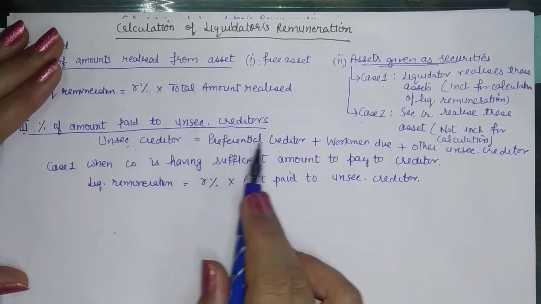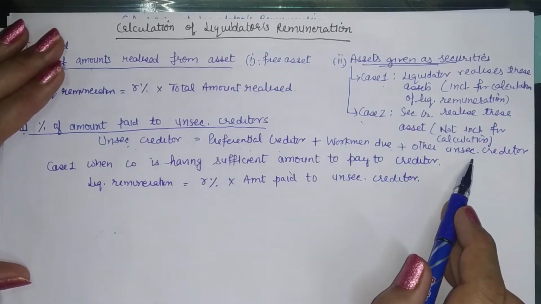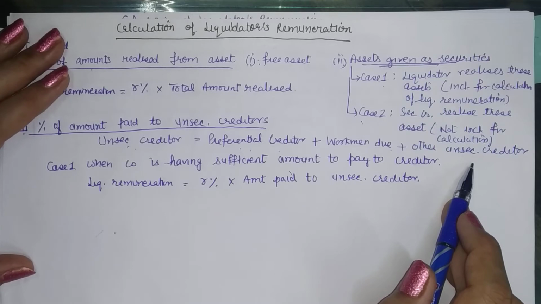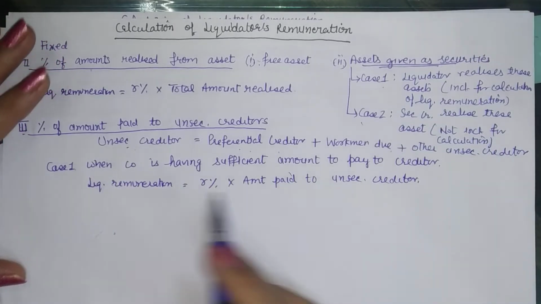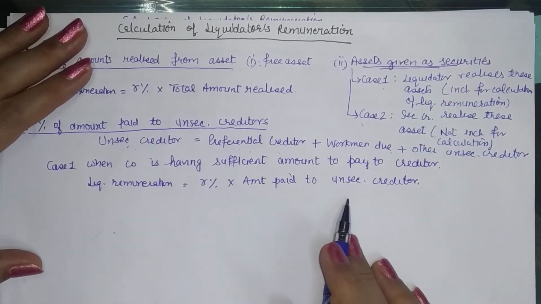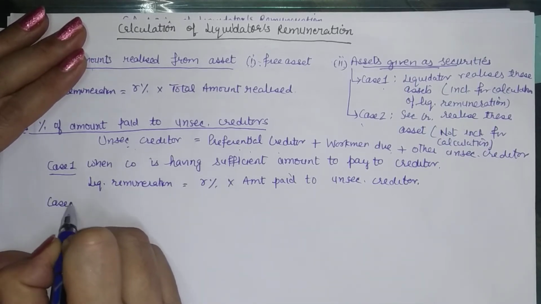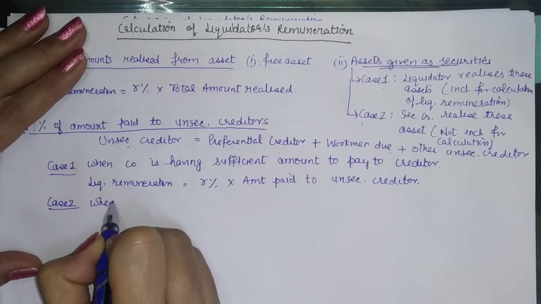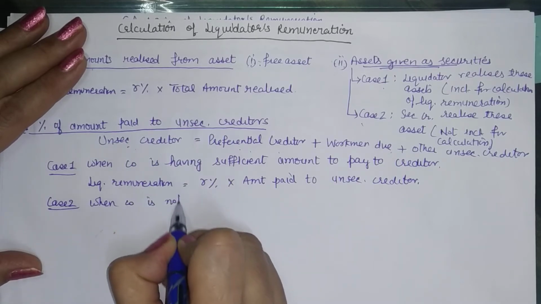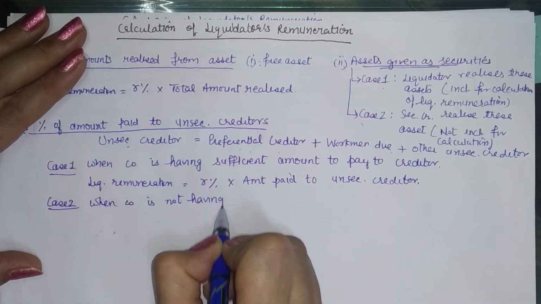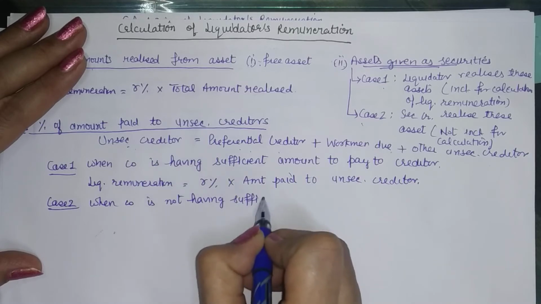So by definition, these do not include secured creditors and creditors having security with the floating charge. Rest all are unsecured creditors. So a direct percentage can be applied. However, when the company is not having sufficient amount to pay to these creditors, then how will we calculate the amount?